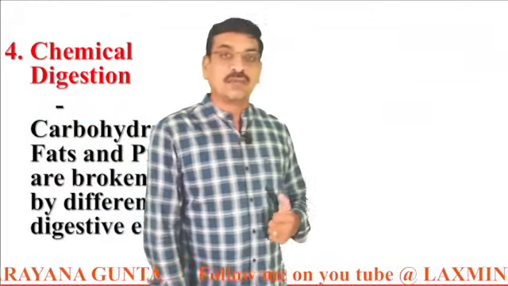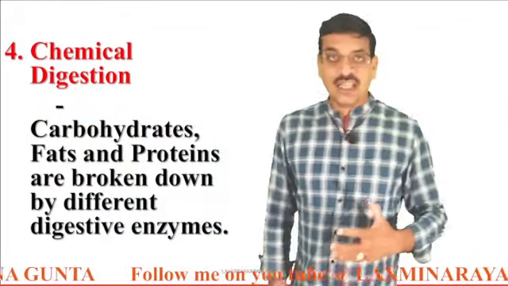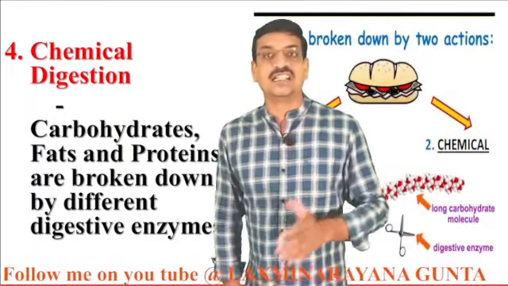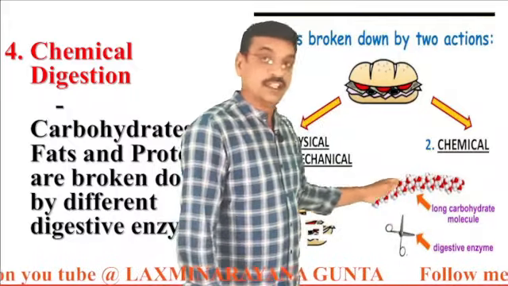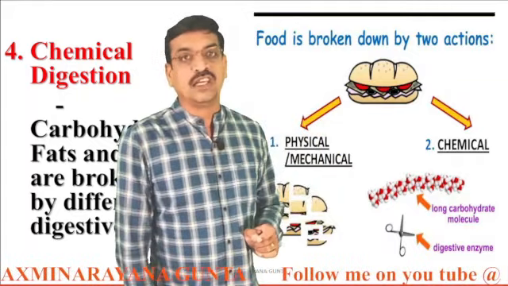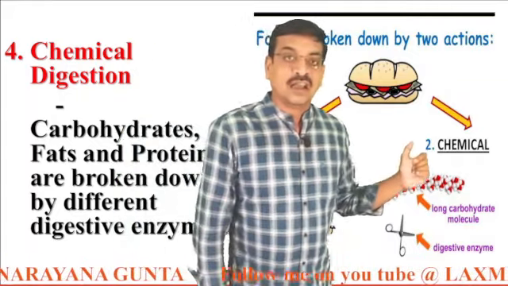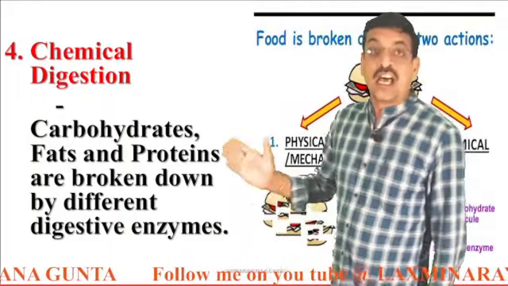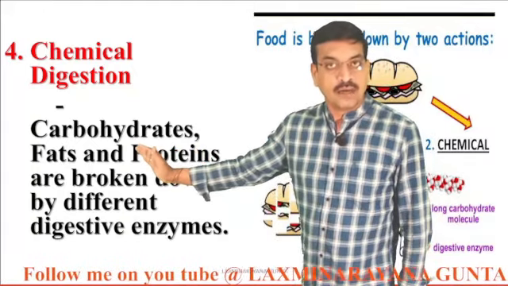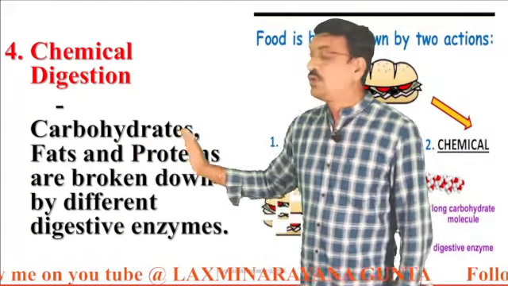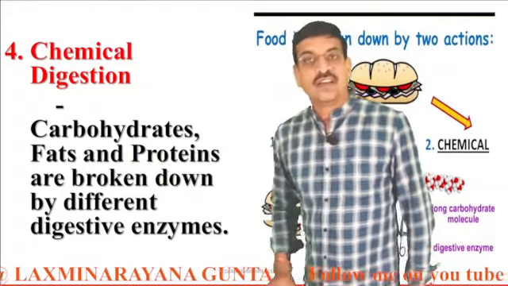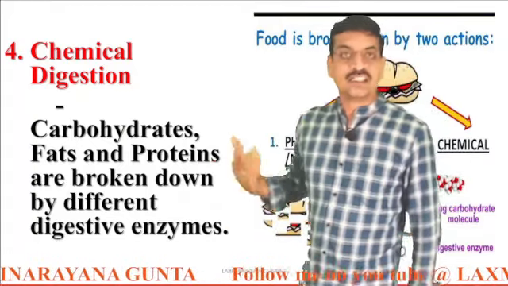And the next one is chemical digestion. Chemical digestion is nothing but the action of chemicals on the food. These chemicals are nothing but the enzymes. These enzymes break the food chains into smaller chains, and finally into absorbable forms. That is chemical digestion. The carbohydrates, fats and proteins are broken down by different digestive enzymes. For example, carbohydrates are digested by amylases, and proteins are digested by pepsin, trypsin, etc. Fats are digested by lipases. We will discuss all these things later.